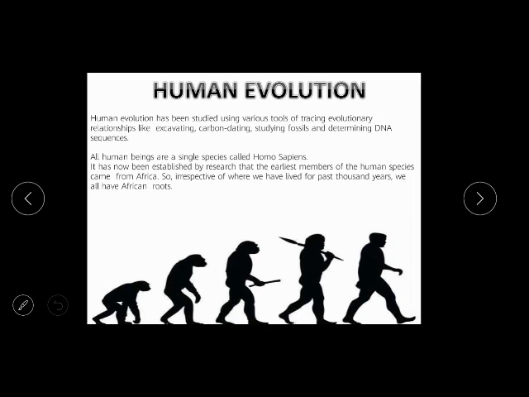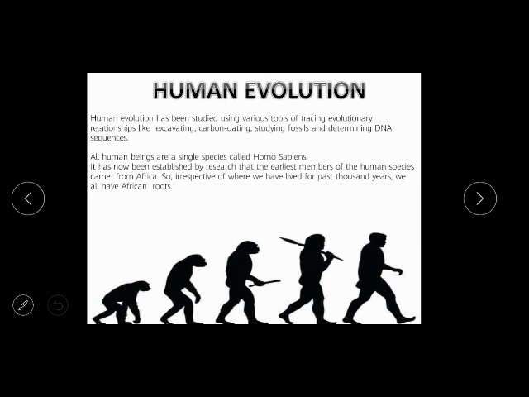So irrespective of where we have lived for the past thousands of years, we all have African roots.